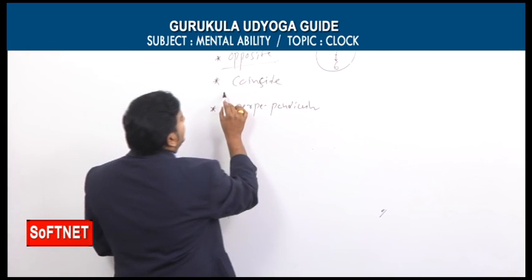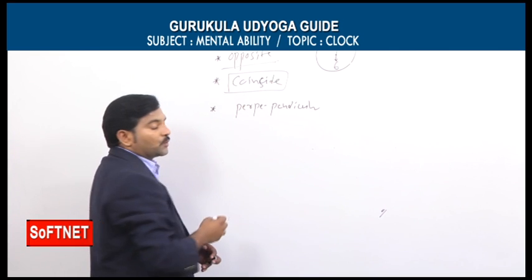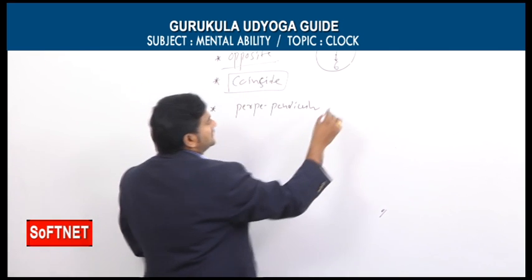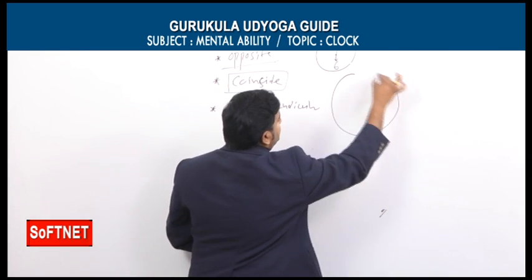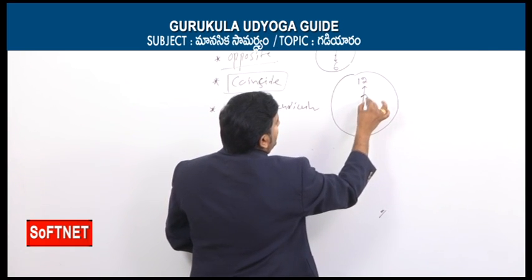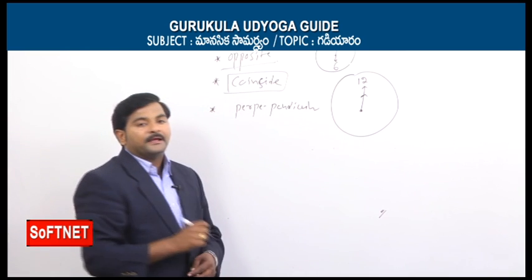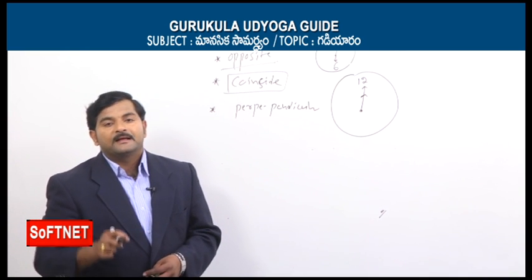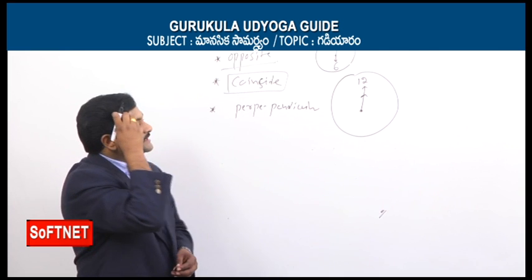Similarly, the 2 hands may coincide. This also we'll take by discussing one small diagram. Let's say the time is exactly 12 o'clock. At 12 o'clock, the minutes hand and hours hand both coincide.